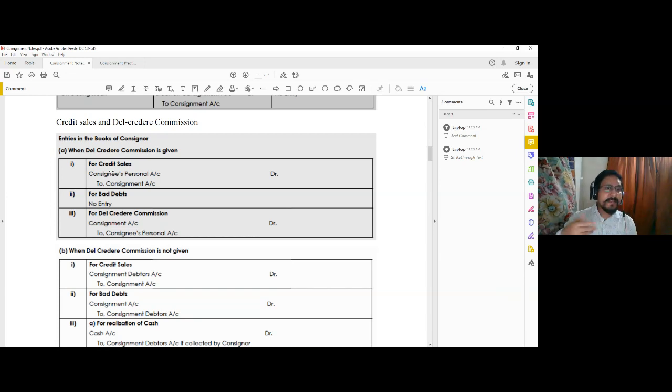Only it will pay the additional commission, the del credere commission, for which the same entry will be done just like the ordinary commission: consignment account debit to the consignee's personal account. So when del credere commission is given, the consignor basically ignores the fact that there is any credit sale and charges everything from the consignee, just pays the extra amount, the del credere commission, to the consignee.